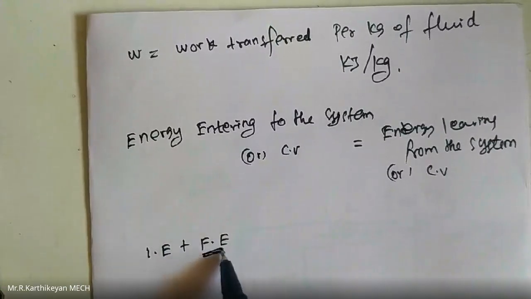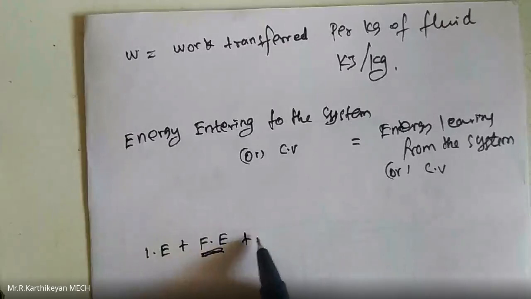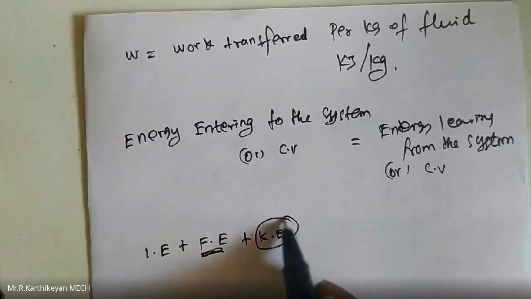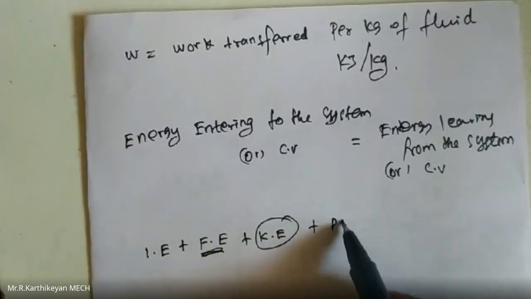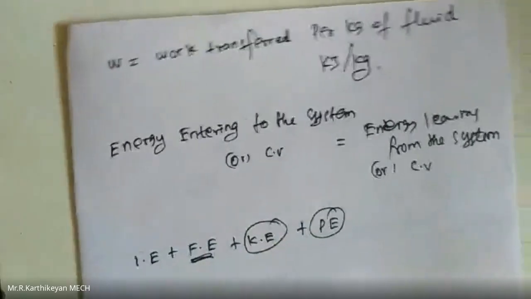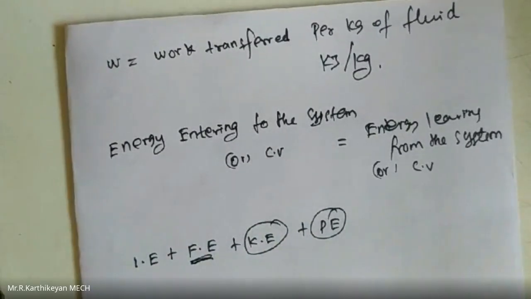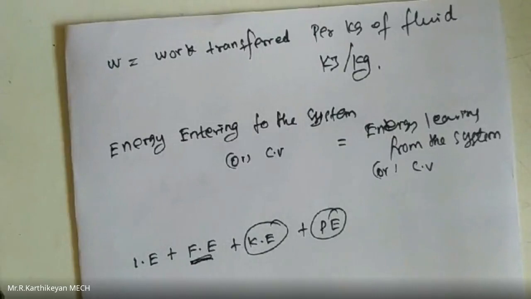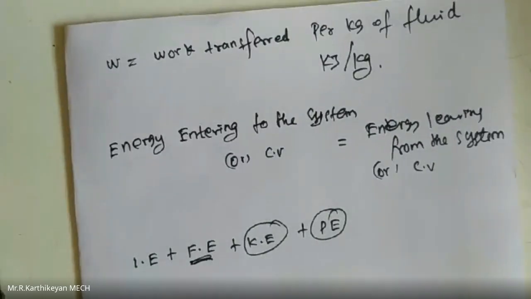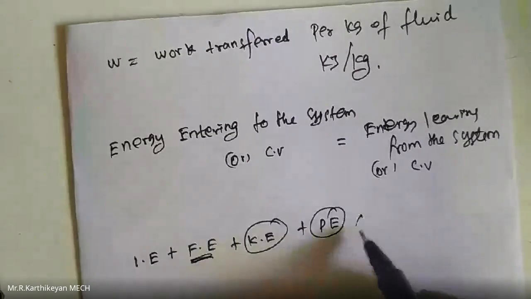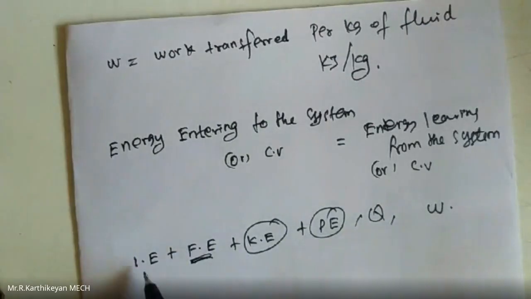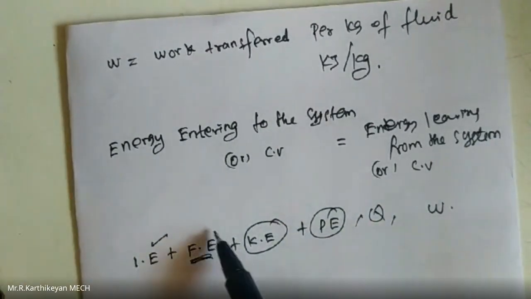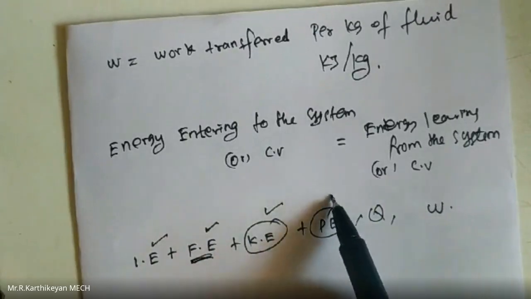Kinetic energy is generated due to the movement of the fluid. Potential energy is based on the datum, that is the height of the fluid from the datum line. And then there is the amount of heat transfer and work transfer. So the energies are internal energy, flow energy, kinetic energy and potential energy.